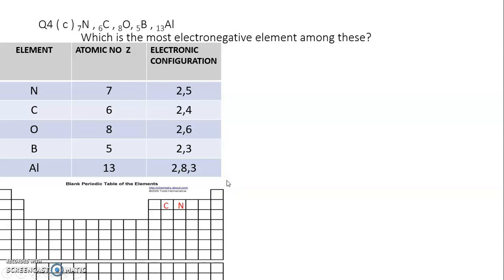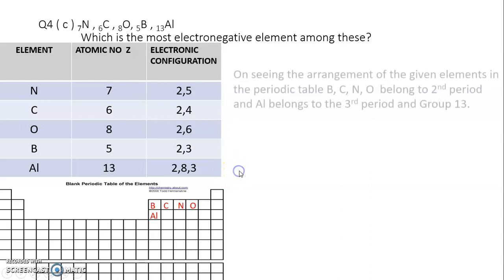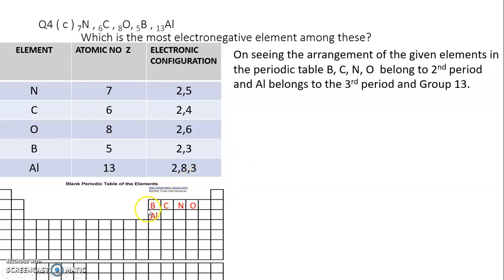So we proceed with placing them in the periodic table. Nitrogen, carbon, oxygen, boron, aluminium. On arranging, what do we see? That boron, carbon, nitrogen, oxygen belong to the second period and aluminium belongs to the third period as well as group 13.